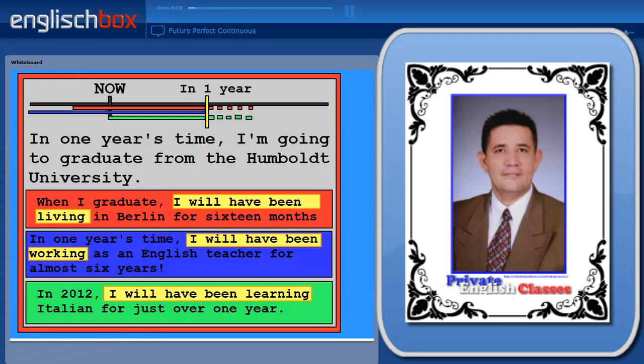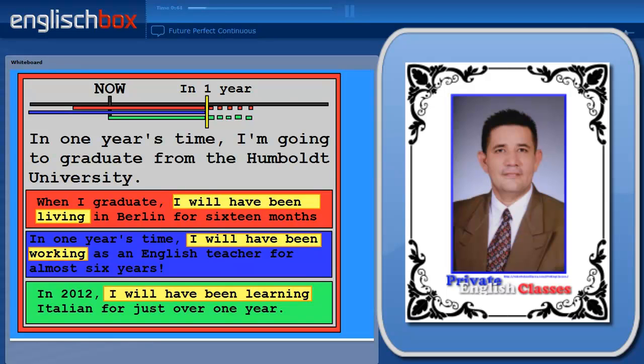In 1 year's time, I'm going to graduate from the Humboldt University. When I graduate, I will have been living in Berlin for 16 months. I will have been working as an English teacher for almost 6 years, and I will have been learning Italian for just over 1 year.